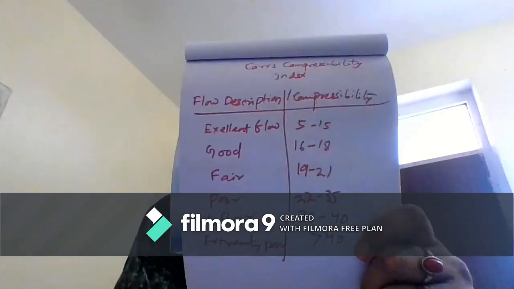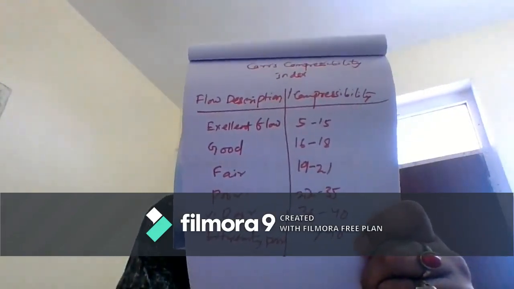These are the different parameters which are used to determine the flow property of the powder. First one is known as the Carr's index. Carr's index is easily calculated. First you take the tap density, then deduct the poured density, and find the ratio to the tap density. Whatever result you get, you make it a percentage, that means you multiply by 100. So you get the Carr's index.